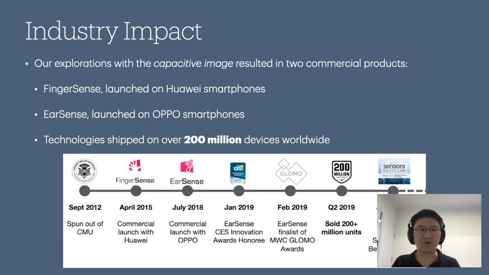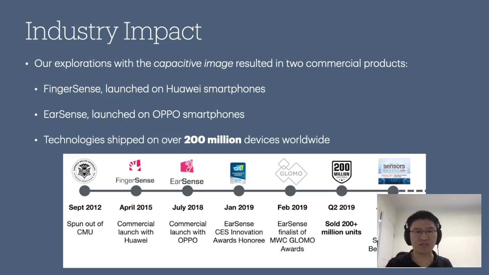And so finally, I'll note that our approach of extracting that capacitive image from ordinary devices ended up really being useful for our startup company Qeexo as well. So although we never commercialized finger angle itself, the capacitive image approach ended up in two of our products: FingerSense, which distinguishes finger and knuckle inputs, and has been shipped on Huawei phones to this very day, and EarSense, which detects proximity using the touchscreen, eliminating the need for a dedicated proximity sensor, and that was shipped on Oppo devices.